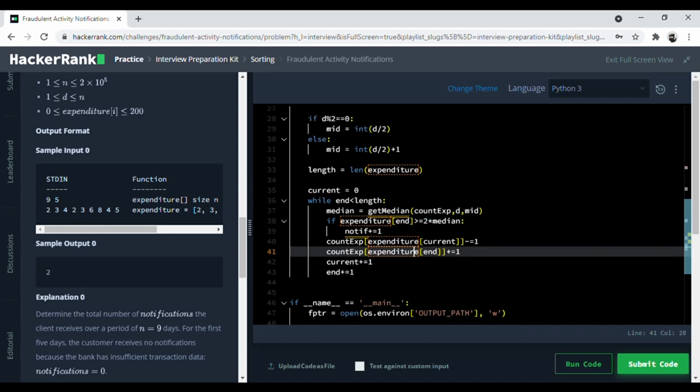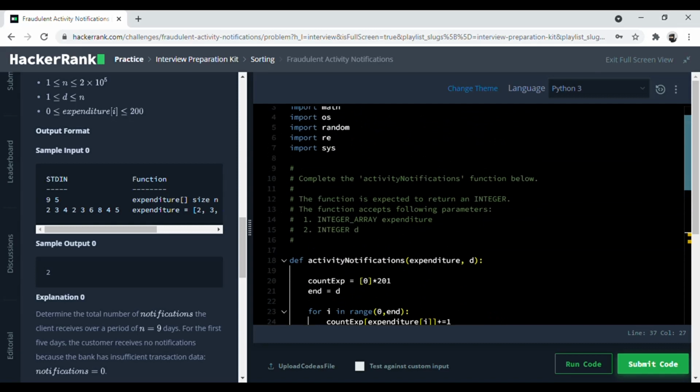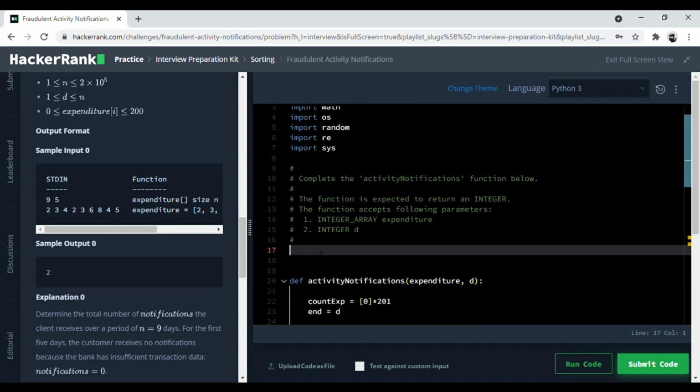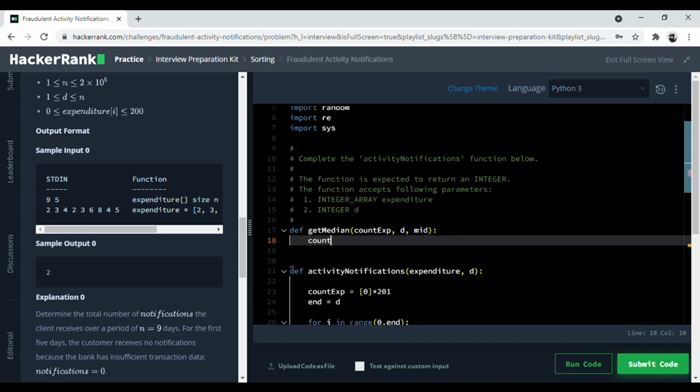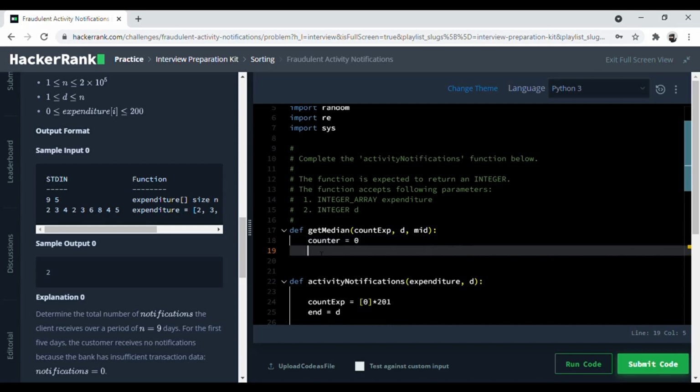Now we need to just write a get median function. So def get_median, with count_expenditure, d and mid. We will have the counter, which is 0, and we'll have the position, which is 0.